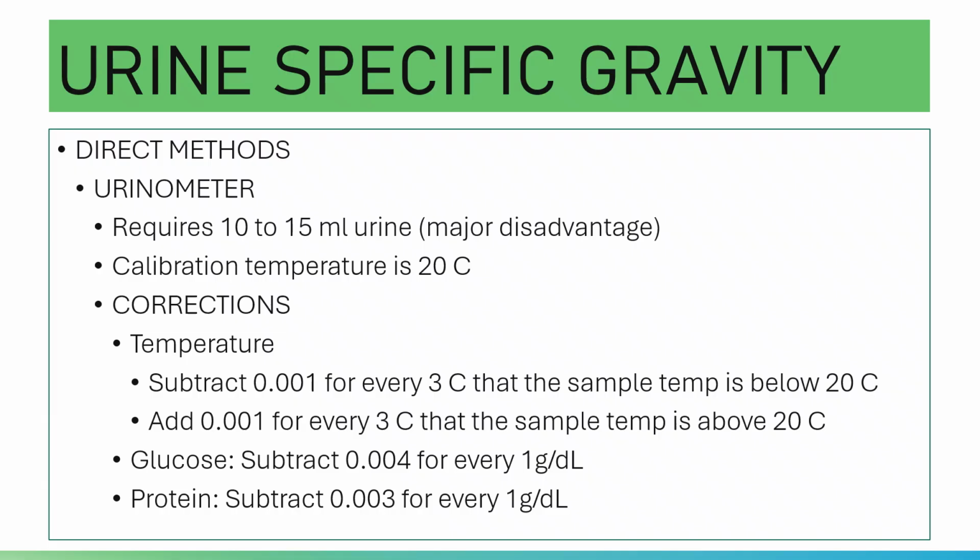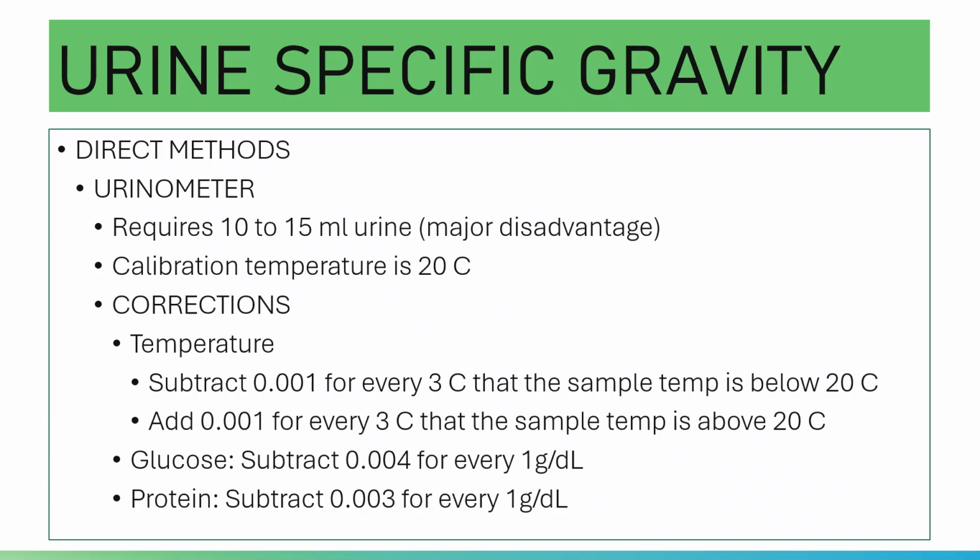Your urinometer requires 10 to 15 milliliters of urine, and this is actually the major disadvantage of your urinometer, because it requires a large volume of urine. And the calibration temperature is 20 degrees Celsius.